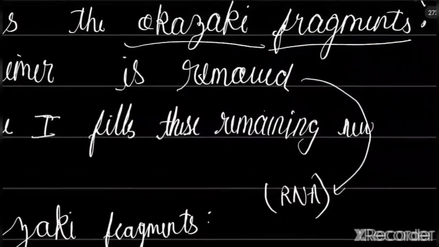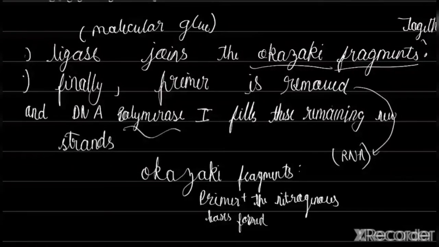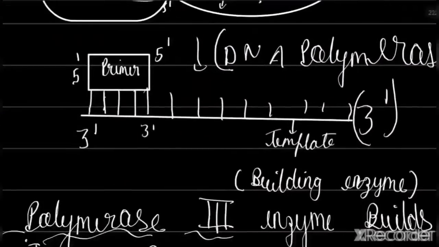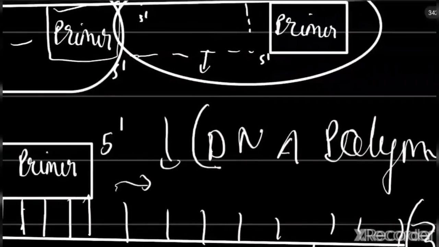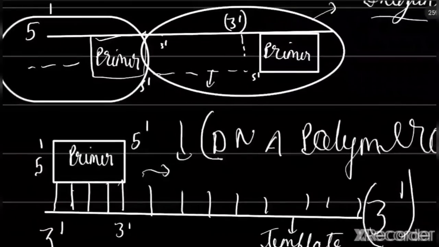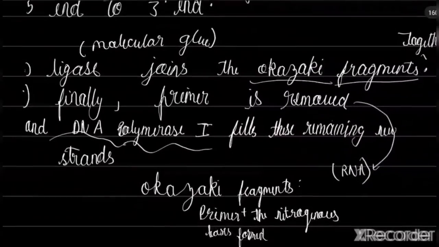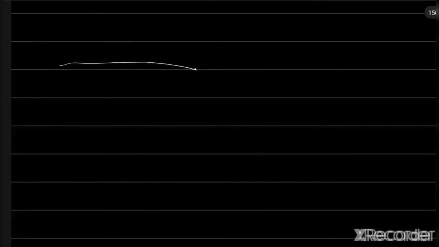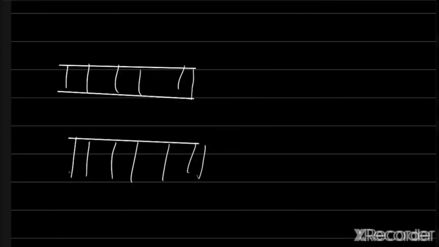So the primers are removed, and DNA polymerase 1 comes in. DNA polymerase 3 was making these strands, this continuous strand. Most of the work is done by DNA polymerase 3, but to fill the space left by the primer, DNA polymerase 1 is required, which fills these remaining gaps, and thus you can create 2 strands, right? This complete strand done, and this complete strand done. So what you did was replication.